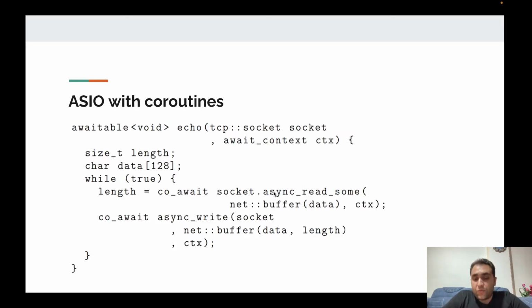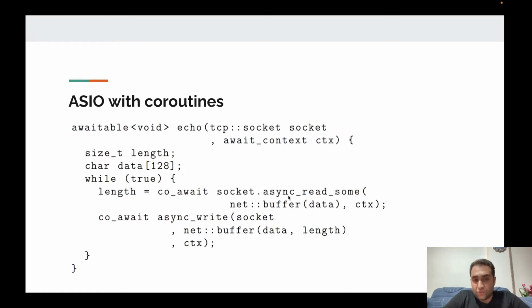At this line, we initiate an asynchronous operation to this execution context, and when we pass a coroutine execution context to the Boost library functions, it returns an awaitable object, and then we can use co_await on an awaitable object in order to wait for this operation.